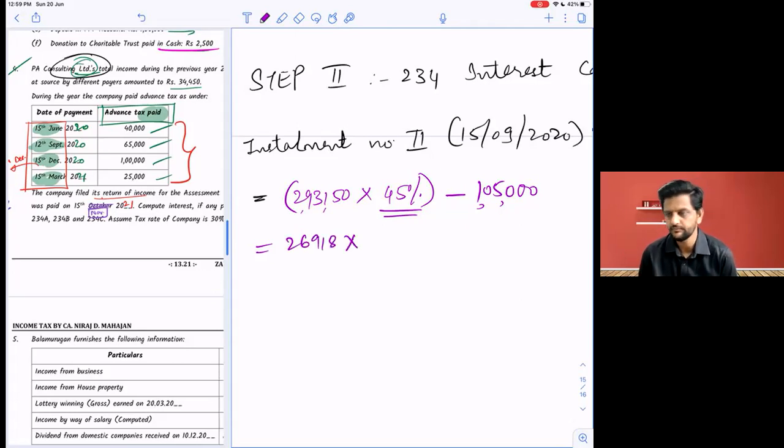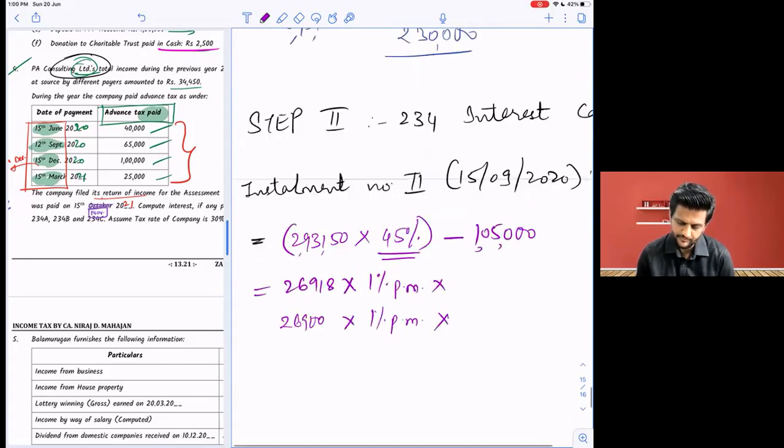Into how much percentage? 1. For how many months? 3 months. हाँ एक मिनट. Interest is calculated rounded off बोल रहा है ना वो. 26,900 into 1% per month. ऊपर किया क्या अपन ने ऐसा कुछ?